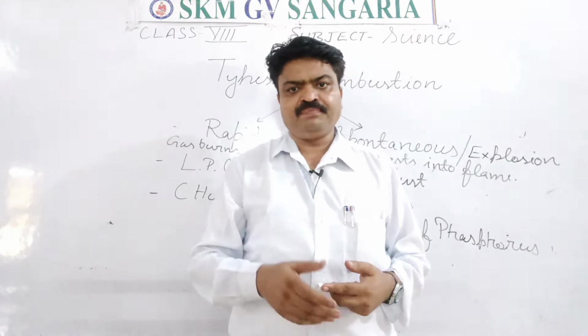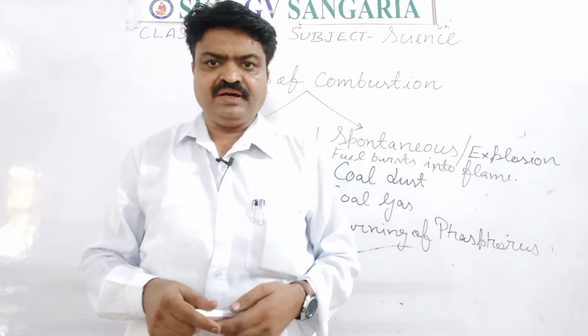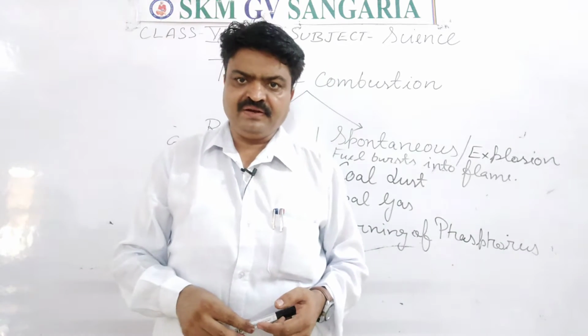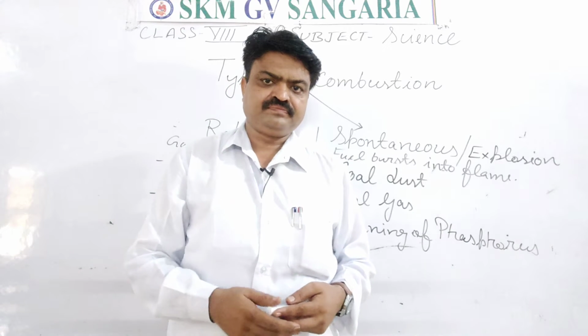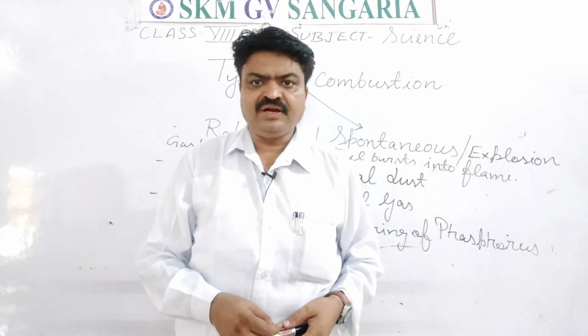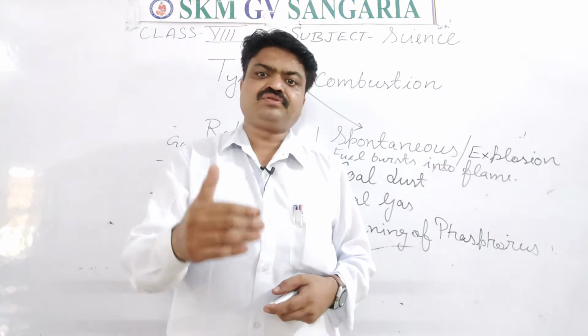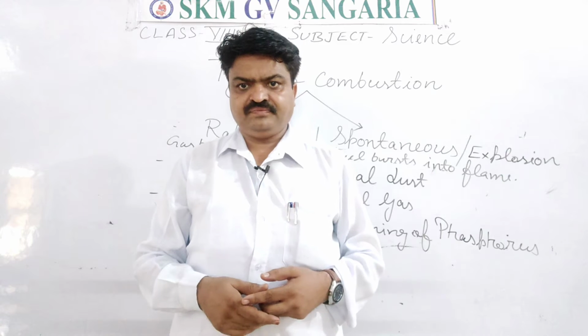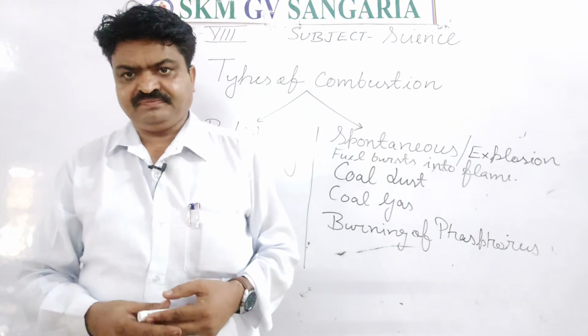Now what is rapid combustion? When you switch on the LPG stove and you introduce the lighter to that stove, student, then the stove catches fire, and that combustion is an example of rapid combustion.